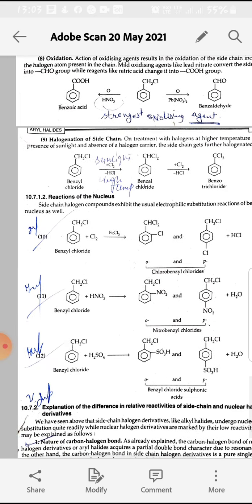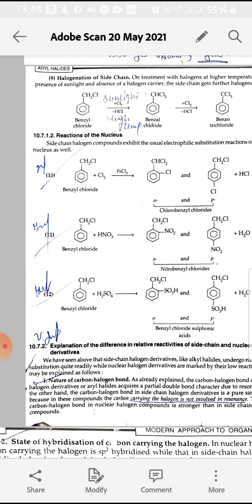Next is halogenation of the side chain, that is the reaction with Cl2 in the presence of sunlight and high temperature, and there will be benzyl chloride, one hydrogen is substituted by the Cl group. There will be formation of benzal chloride, the dichloride. Then if we take another halogenation with Cl2, then all the H atoms are replaced by the Cl group, and that is called benzotrichloride.